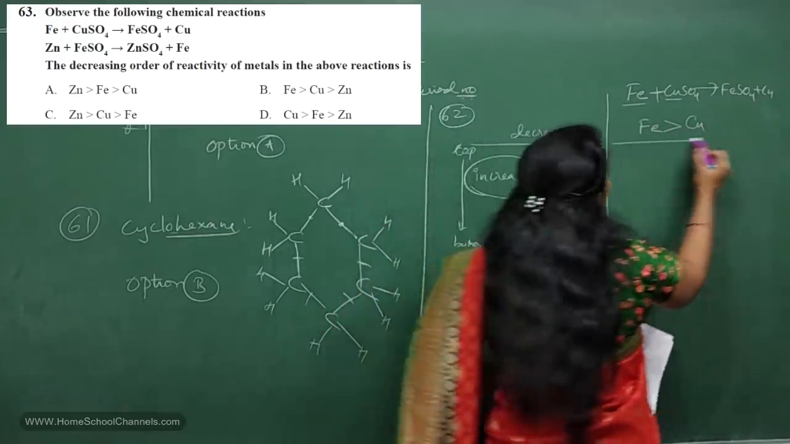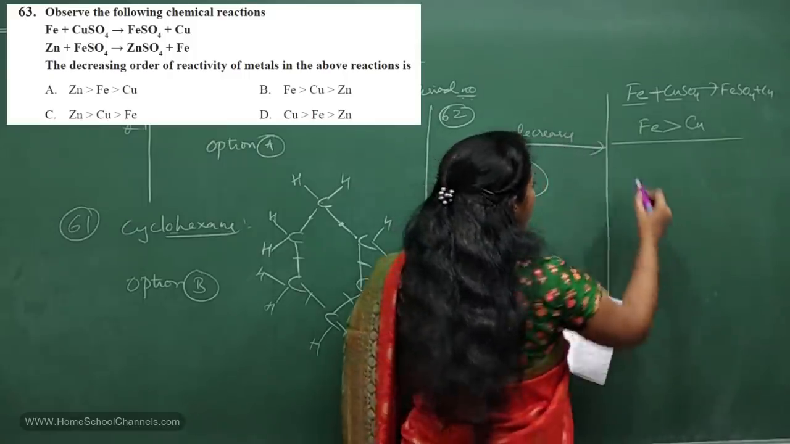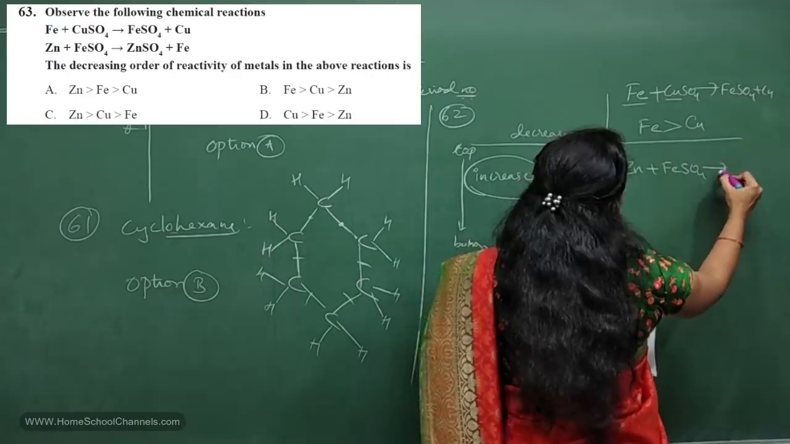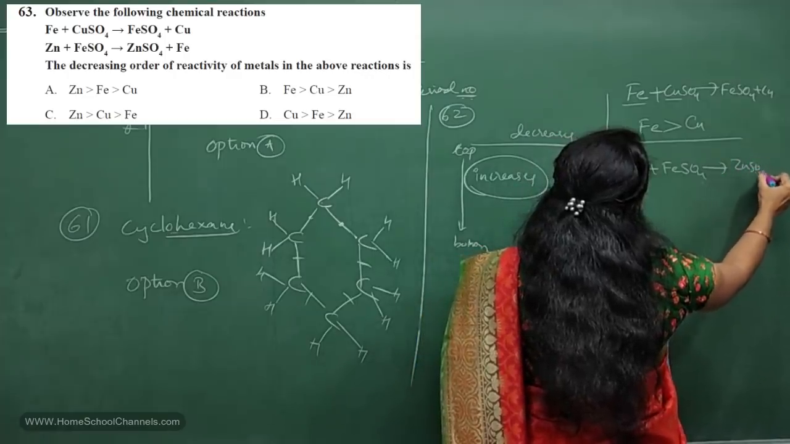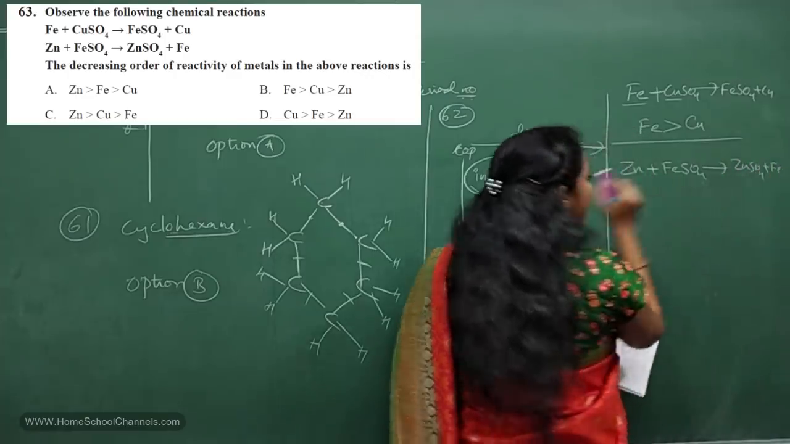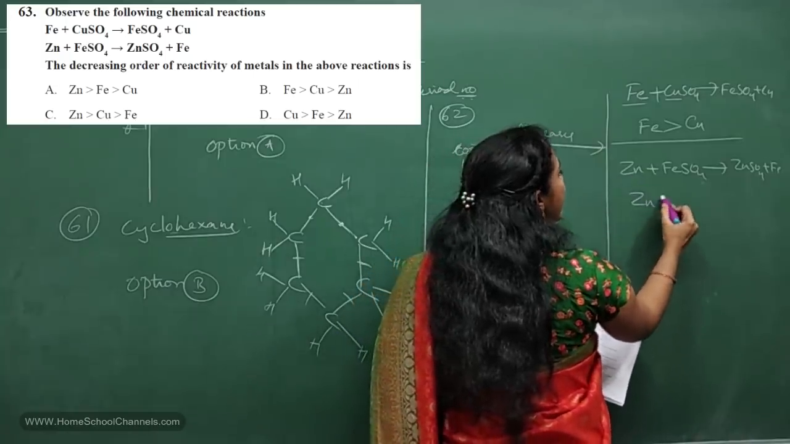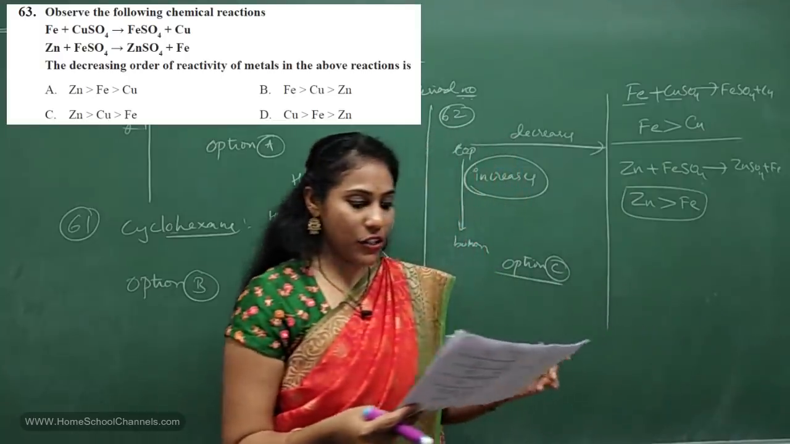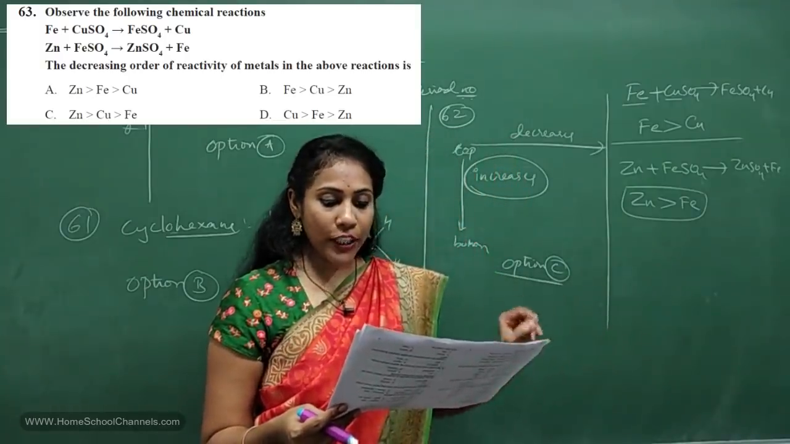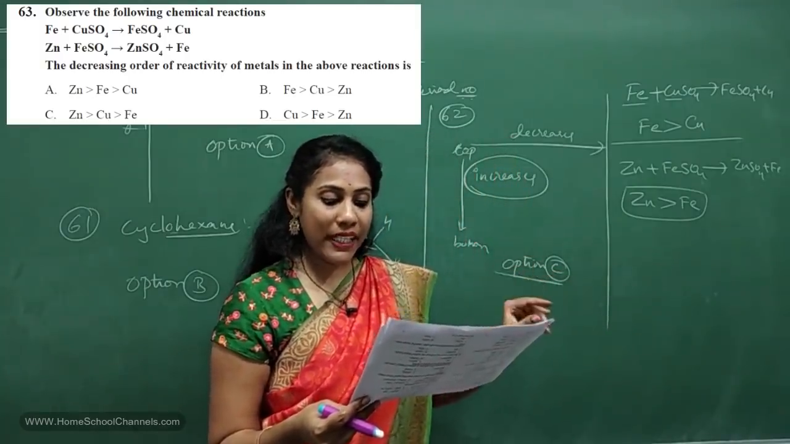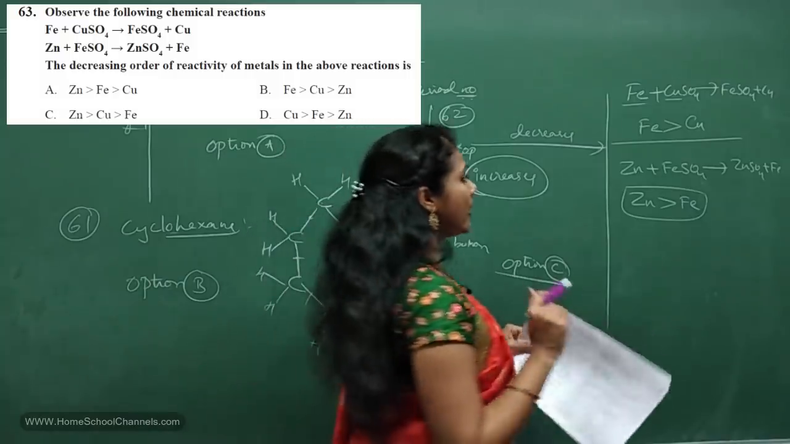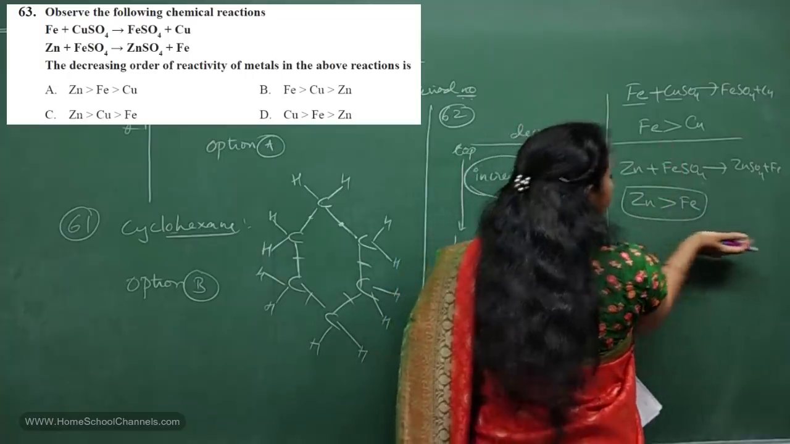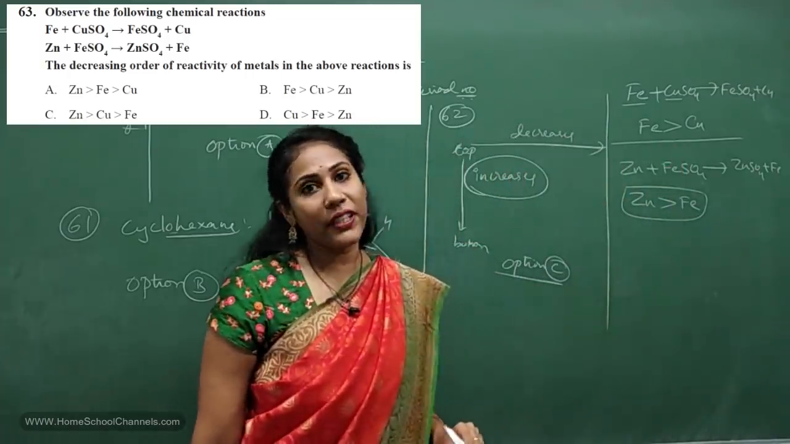Okay, and coming to the second reaction, what is the second reaction they gave? Zinc plus FeSO4 giving you zinc sulfate plus Fe. Looking at this reaction, you can say zinc is more reactive than Fe, right? And see what they have asked you. The decreasing order of reactivity of metals in the above reaction. So what are the metals you have? Fe, copper and zinc. So you have to arrange them in the decreasing order of their reactivity.